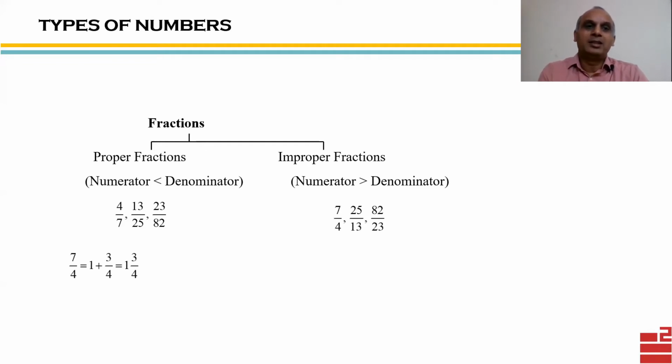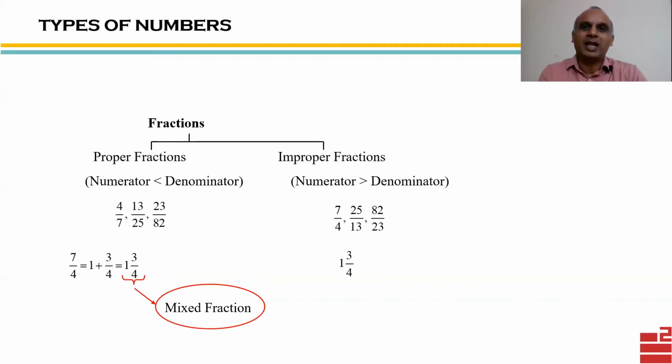We can write the improper fraction 7 by 4 as 1 plus 3 by 4, or 1 3 by 4. Now that means I'm able to convert improper fractions into this form, which is like 1 3 by 4. This form is known as mixed fraction. Now mixed fraction is a mixture of two types of numbers.